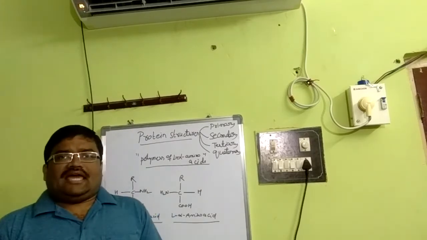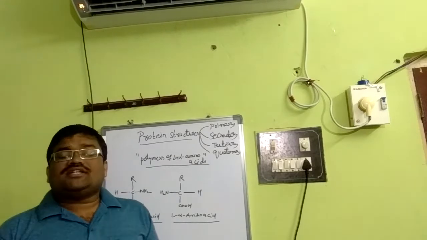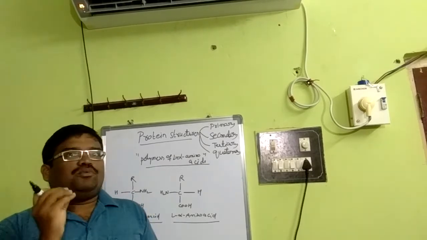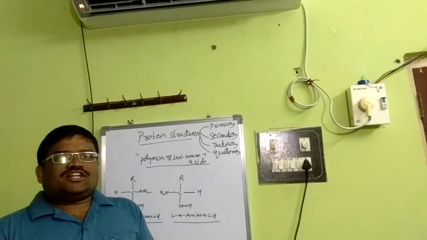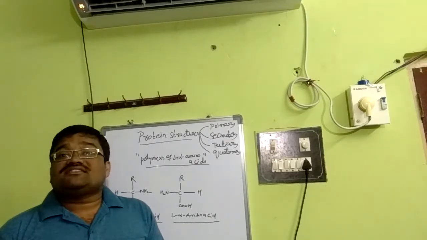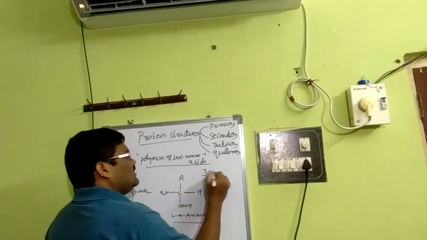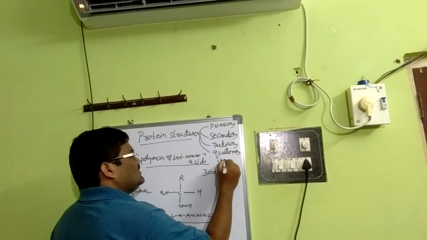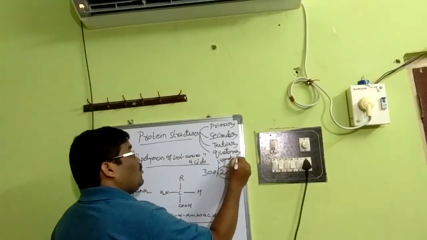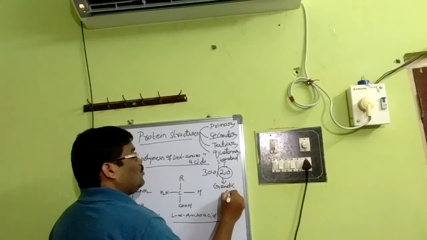We know that amino acids are the basic bricks in a protein. In nature, there are nearly 300 reported amino acids. But in our protein structure, there are generally 20 amino acids which are considered as the standard amino acids. Out of 300, 20 are considered standard. Why standard amino acids? Because they are based on the genetic code.